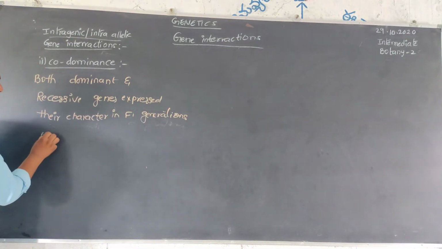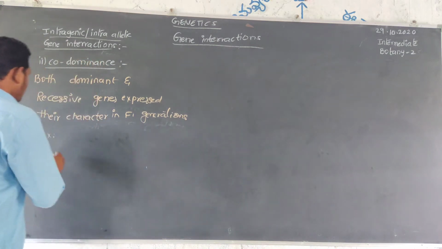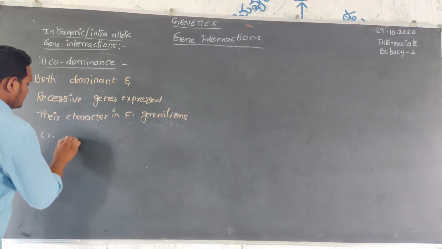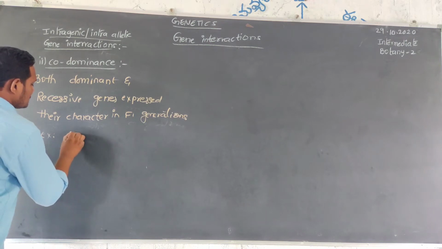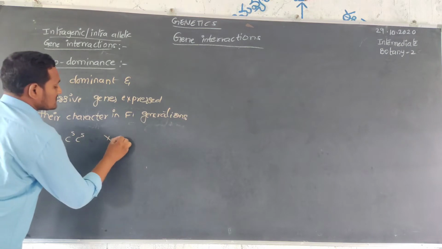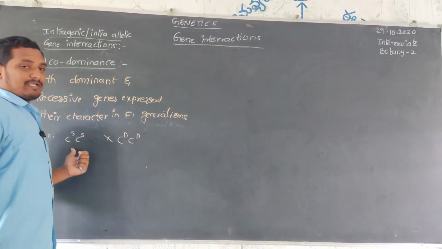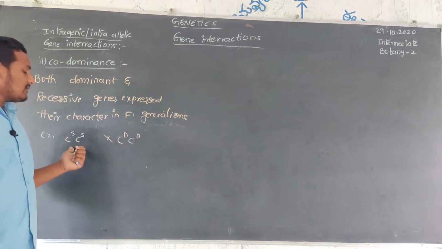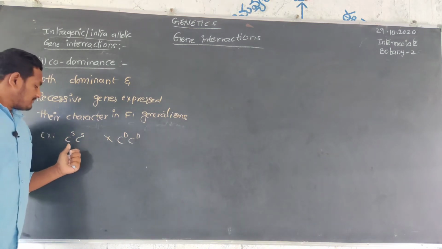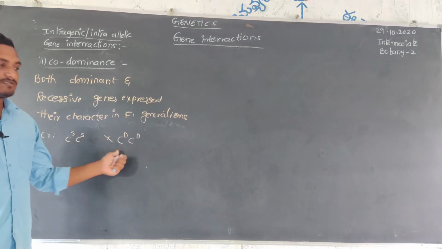We have to take an example: seed with spots crossed with seed with dots.